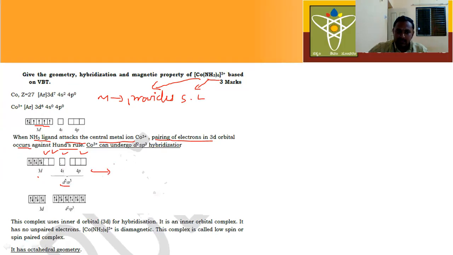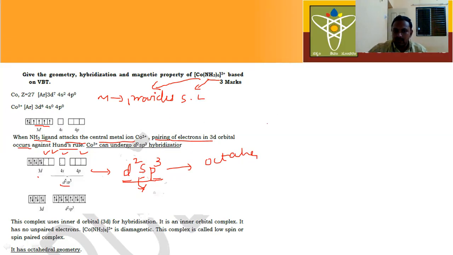So this complex has which type of hybridization? d2sp3 hybridization. Why? Because 2 d orbitals, 1 s orbital and 3 p orbitals undergo hybridization. Which type of hybridization is it? d2sp3 hybridization. This is the hybridization. Based on the hybridization, you can predict the geometrical shape. Now tell me, if hybridization is d2sp3, then what is the geometrical shape here? It is octahedral.